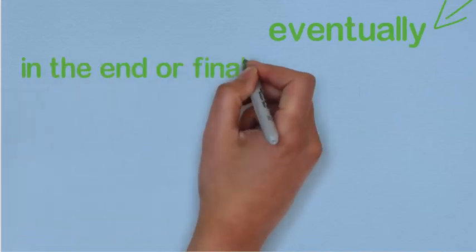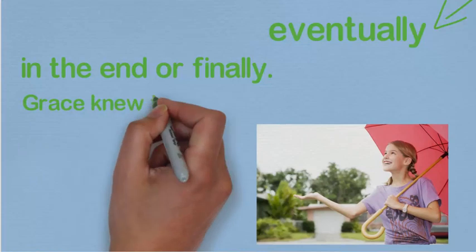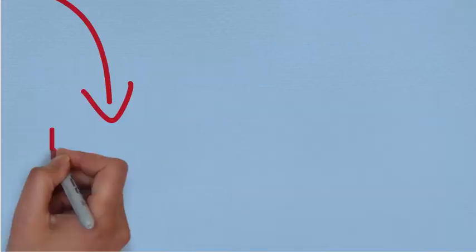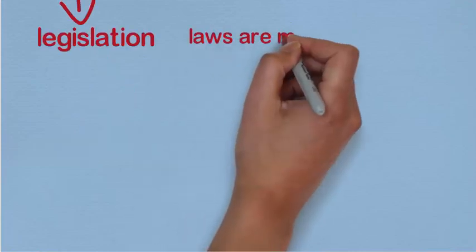Eventually means in the end or finally. In the example that we have, Grace knew that eventually the rain would stop. So she waited for it to stop.